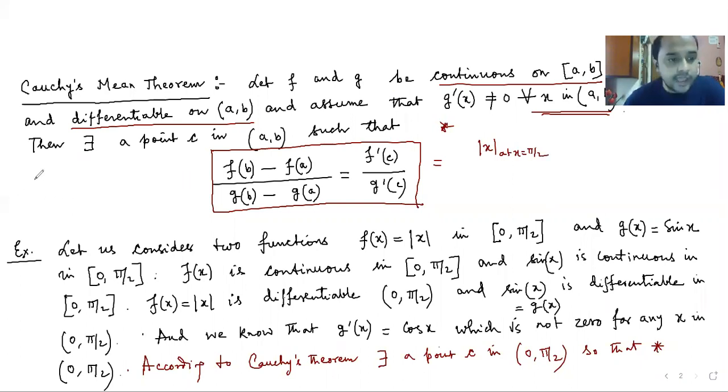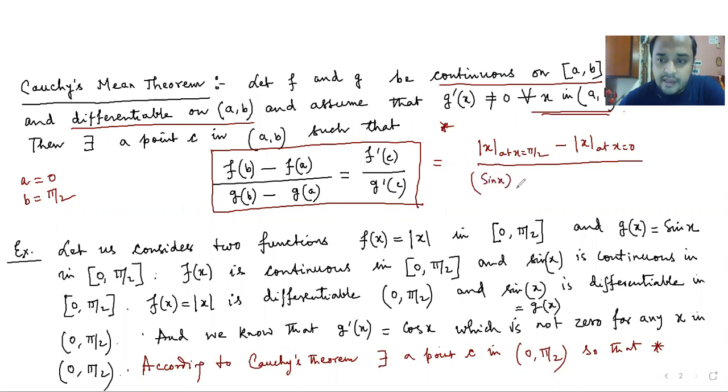Here your A is 0 and here your B is pi by 2. Remember, [f(B) minus f(A)] is mod x at x equal to pi by 2 minus mod x at x equal to 0, divided by sine x at x equal to pi by 2 minus sine x at x equal to 0. This should be equal to f dash C by g dash C, where some point C must exist in (0, pi by 2).